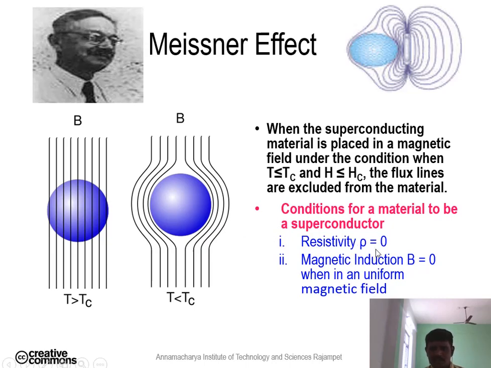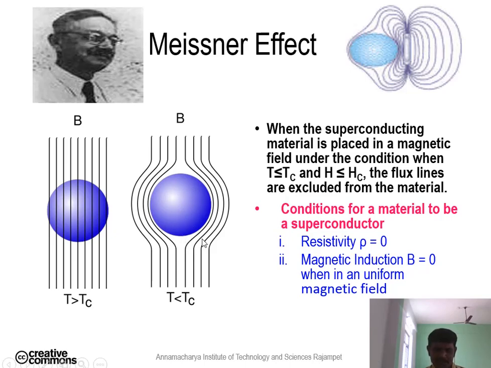In the first case, the resistivity becomes zero. So in the superconductors, the magnetic induction B is equal to 0. Therefore 0 is equal to mu naught into (H plus M), so H is equal to minus M. That means the applied magnetic field is in the opposite direction to the magnetization.